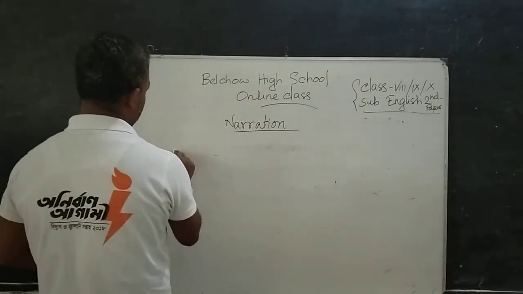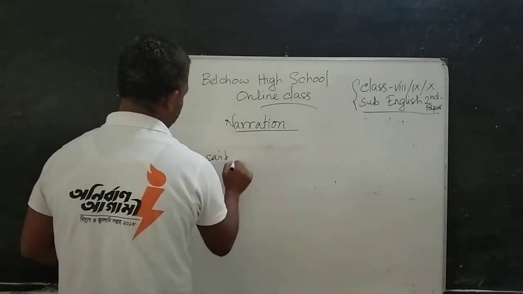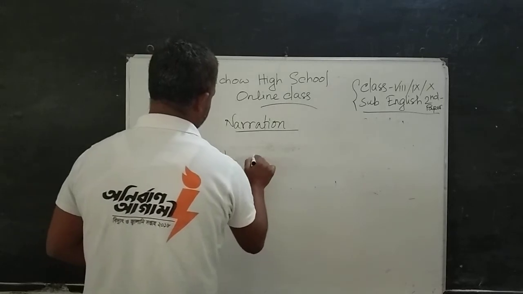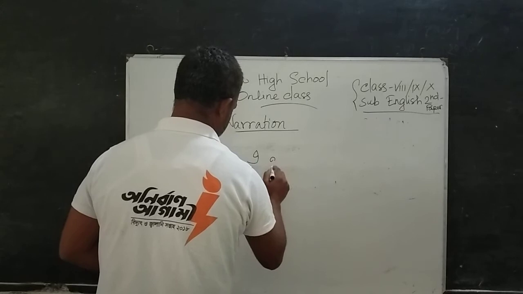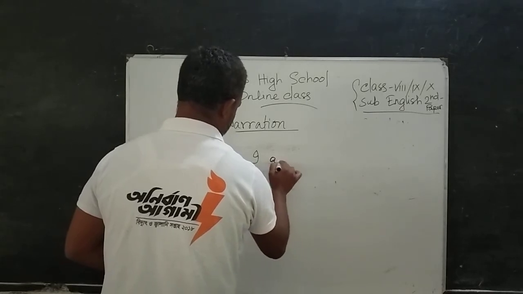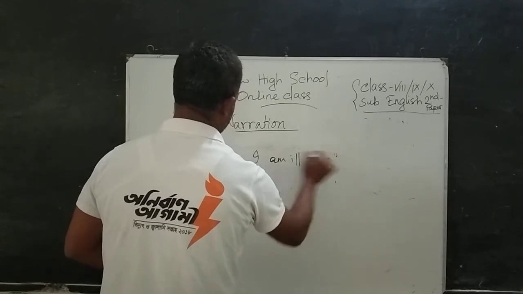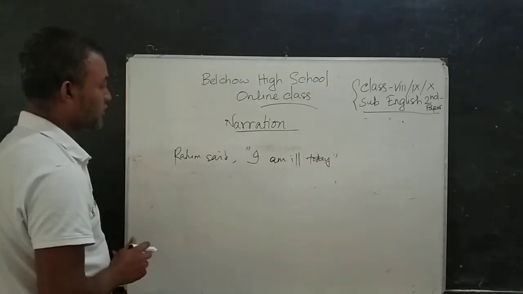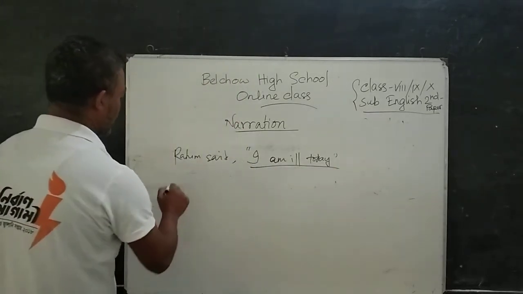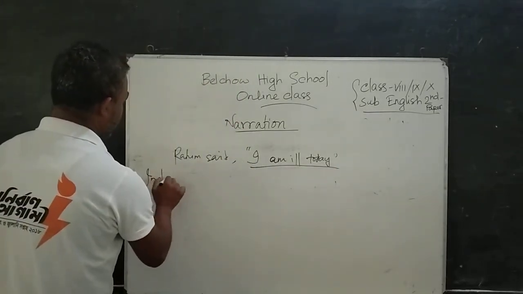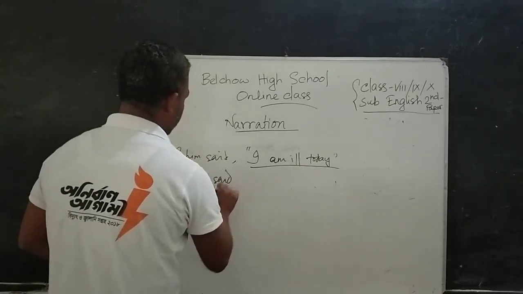Such as, Rohim said, "I am ill today." It's an assertive sentence. So, in indirect narration, Rohim said.